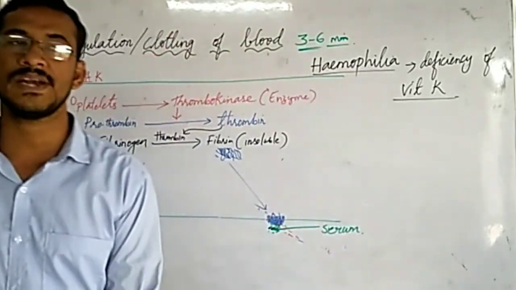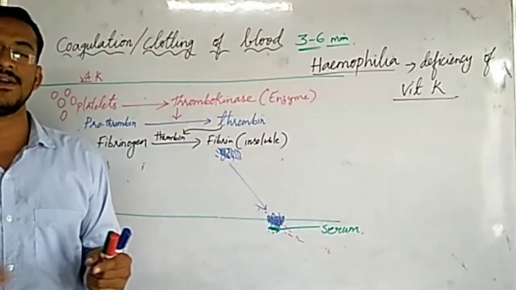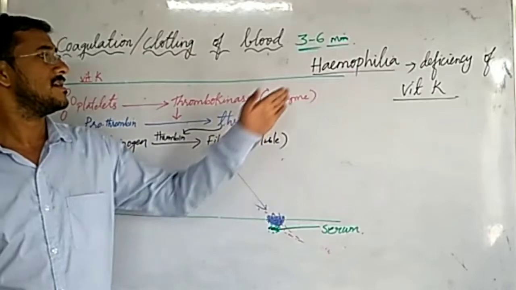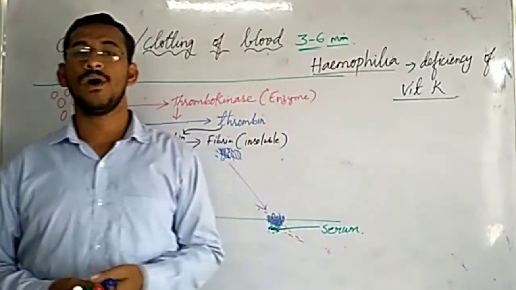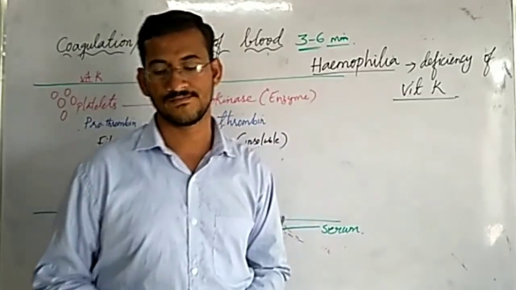Hemophilia is nothing but delay in blood clotting. Blood will not clot and will flow continuously. If blood flows continuously, people may not survive. There is less chance of surviving.